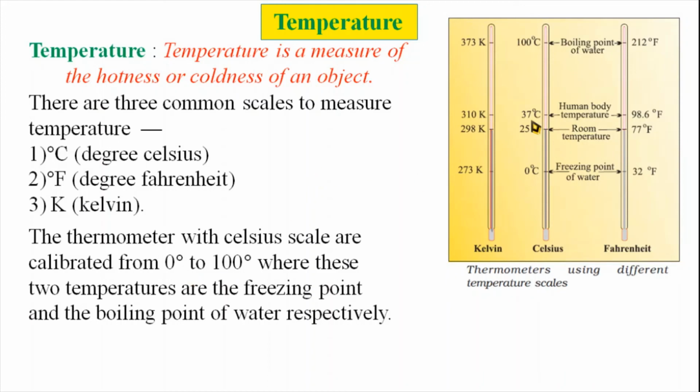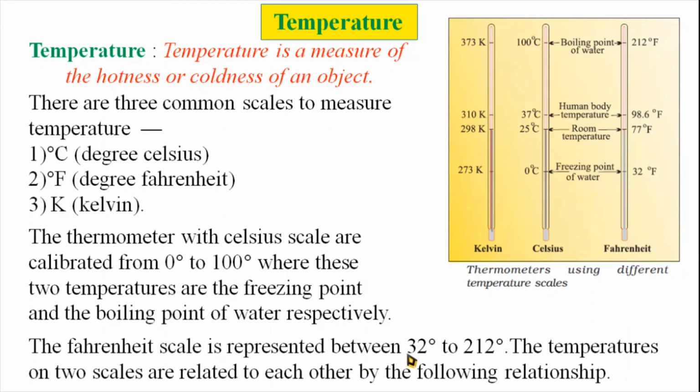Then this 0 degrees Celsius to 100 degrees Celsius is divided into 100 equal parts, and each part is called 1 degree Celsius, 2 degrees Celsius, that is, the rise in temperature by 1 degree Celsius. In this way, the thermometer used to determine the Celsius temperature is calibrated and prepared.